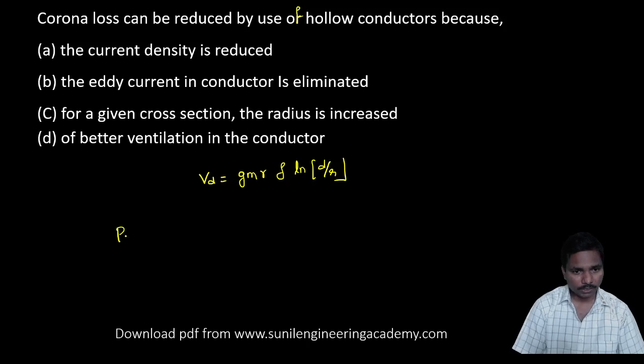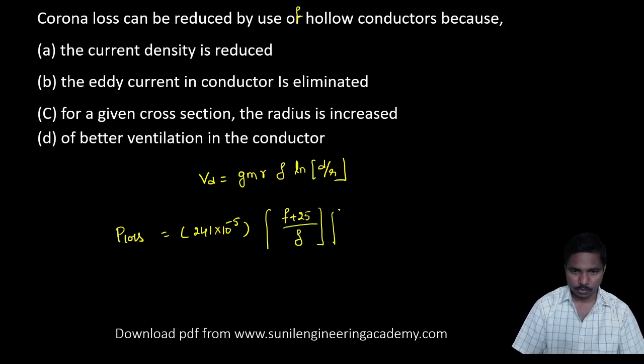Coming to the power loss due to corona, the formula is 241 into 10 power minus 5 into (f plus 25), where f is the frequency, delta is the air density factor, root of R by D, into (V phase minus VD) whole square.